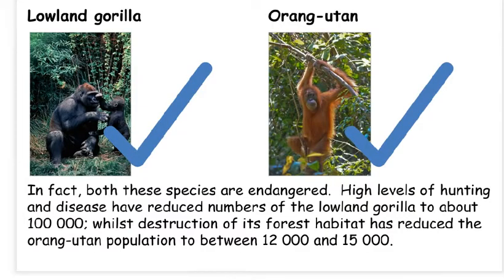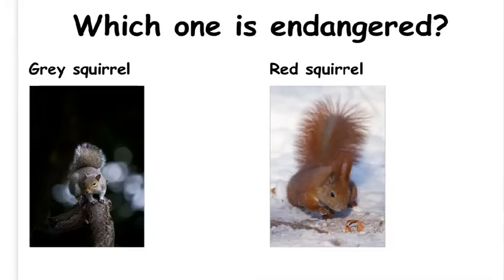Which one is endangered? It is actually both of them. High levels of hunting and disease have reduced numbers of the lowland gorilla to around 100,000, whilst destruction of its forest habitat have reduced the orangutan population to between 12,000 and 15,000.